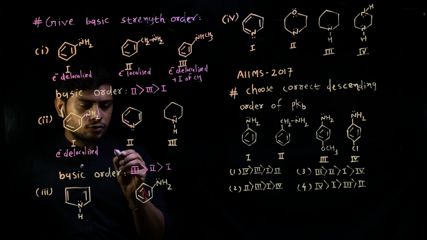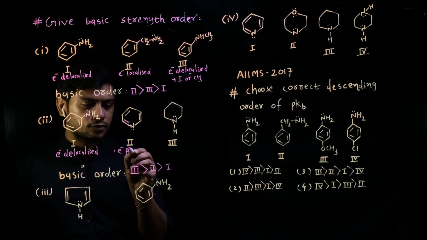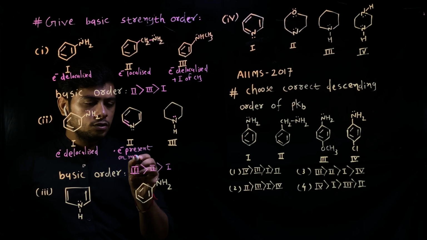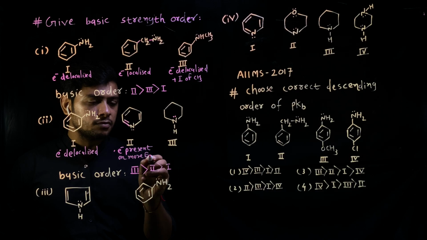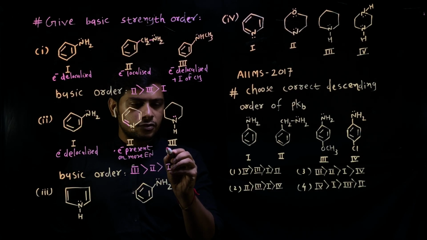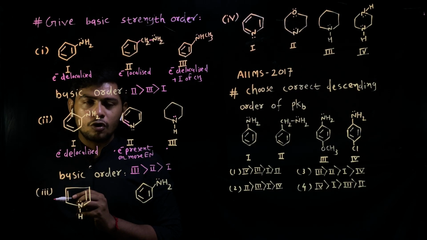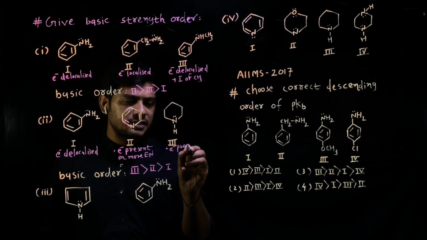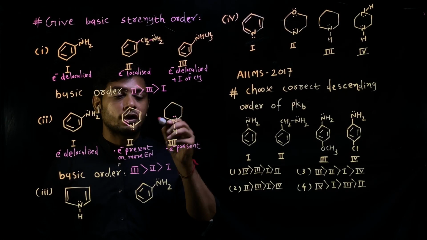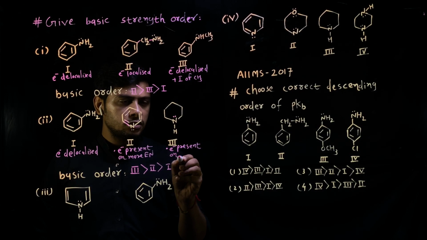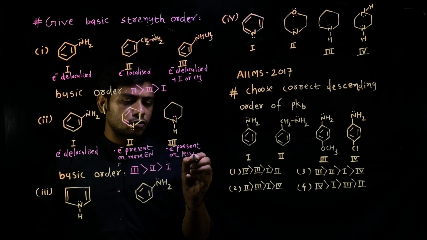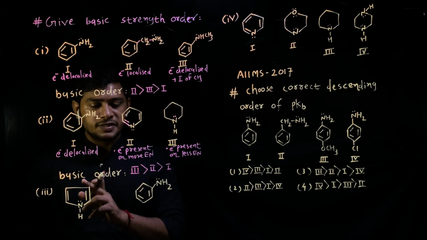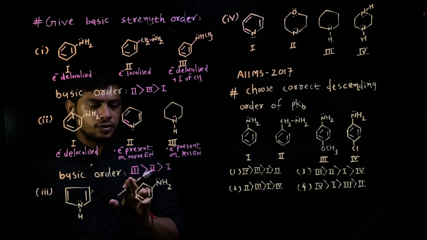So electrons are present on a more electronegative atom, and electrons are localized on a less electronegative nitrogen. So there is a vast difference. So the order of basic strength of all these three amines is 3, 2 and 1.